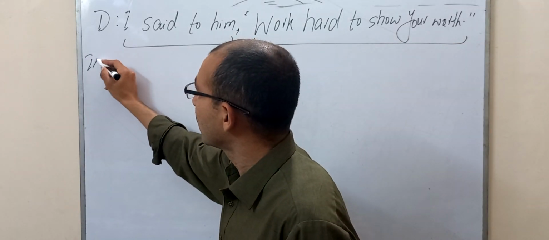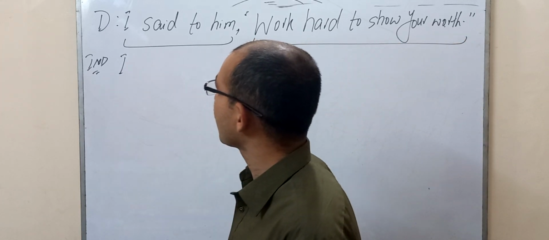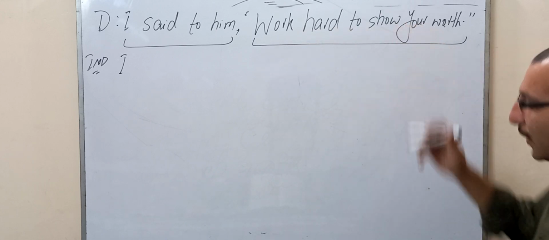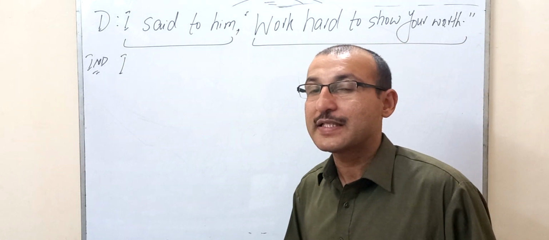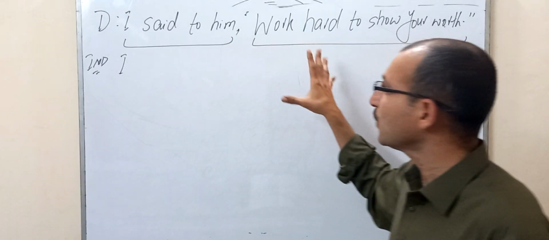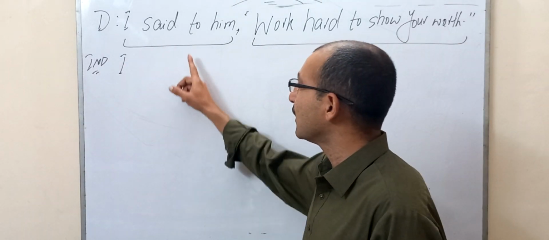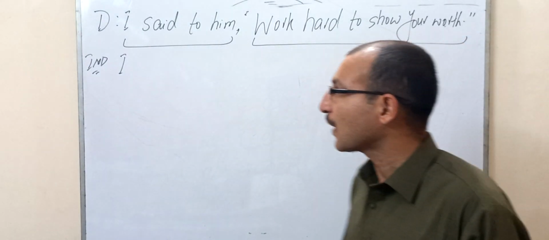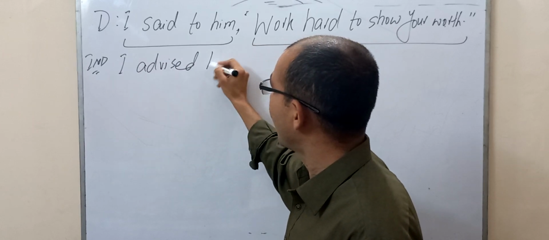When we convert the direct sentence into the indirect sentence, I will write "I". Now I look at this sentence, "work hard to show your worth." When I read it, I come to know that it is basically advice, so I am advising him to do this work. But now we see that the reporting speech is in the past tense, so we will act according to the situation: "I advised him."